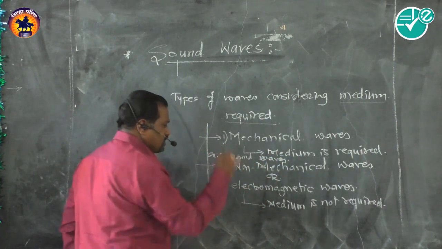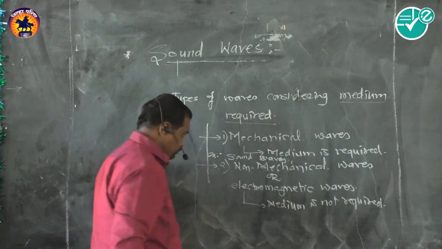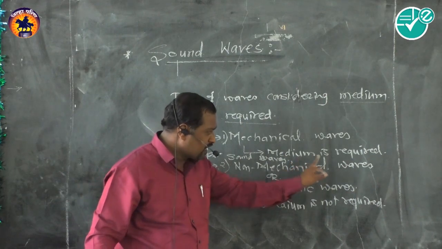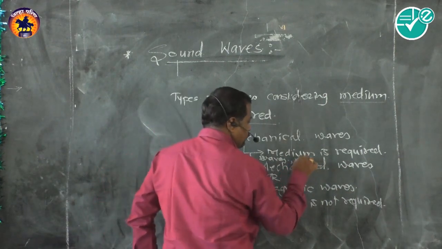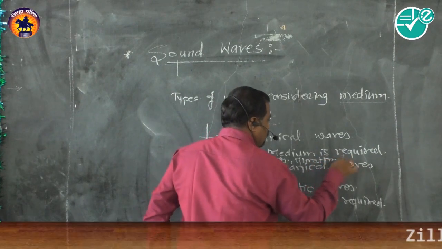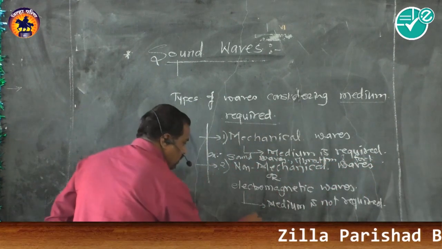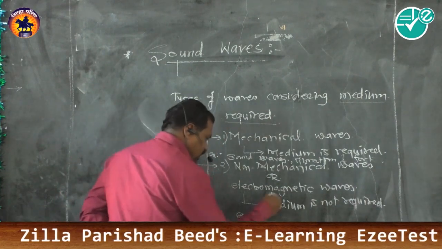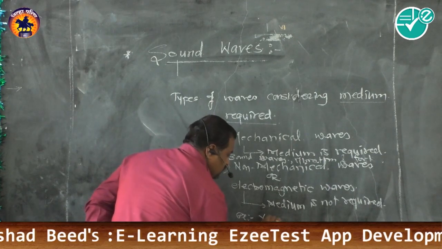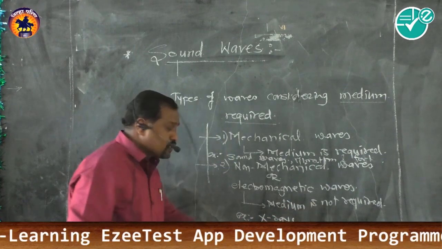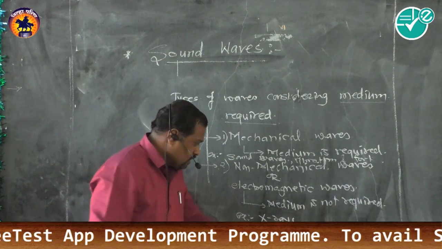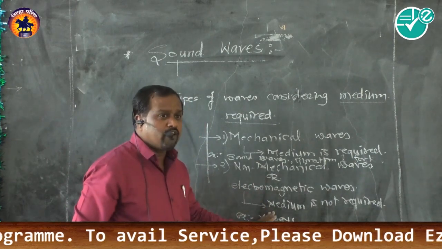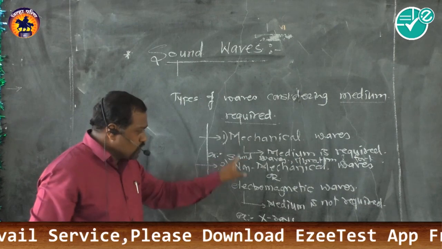Another example is the vibration of a tuning fork, and the vibration of an air column; a medium is required for these vibrations. For non-mechanical waves, or electromagnetic waves, we can take X-rays. For these electromagnetic waves, a medium is not required. So these are the two kinds.